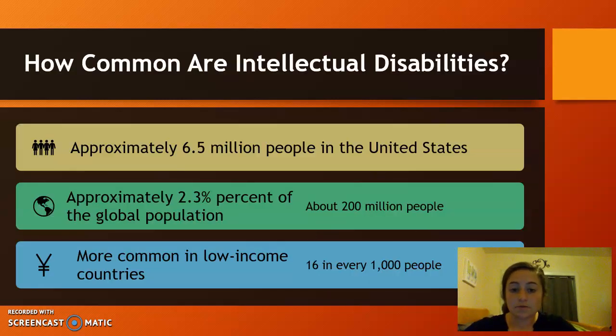How common are intellectual disabilities? So approximately 6.5 million people in the United States have an ID. Approximately 2.3% of the global population, so that's about 200 million people in the entire world. And they're more common in low-income countries, so that's 16 in every 1,000 people in low-income countries.